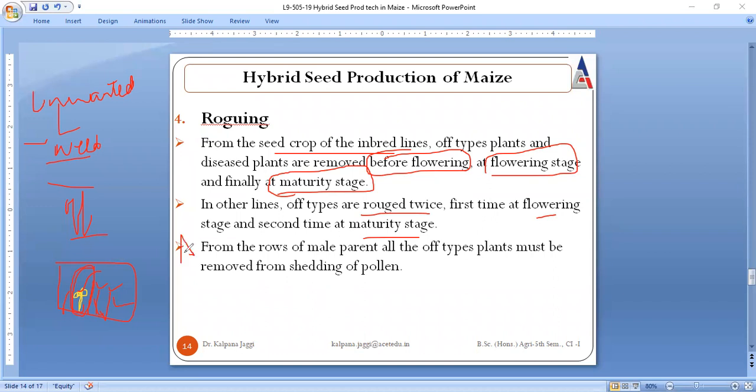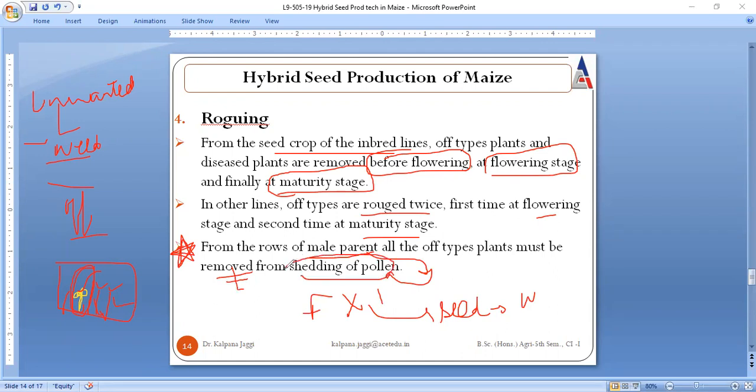this is very important. Why have we specifically mentioned that off-types are to be removed from the male parent? Because the male parent is going to produce the pollen. If our unwanted plant is female, then there will be fertilization between this unwanted plant and our desired one, and the seed that will be produced will be contaminated. So care is to be taken that from the rows of male parent, all the off-type plants are removed, and this removal must be ensured before the shedding of pollen, right?